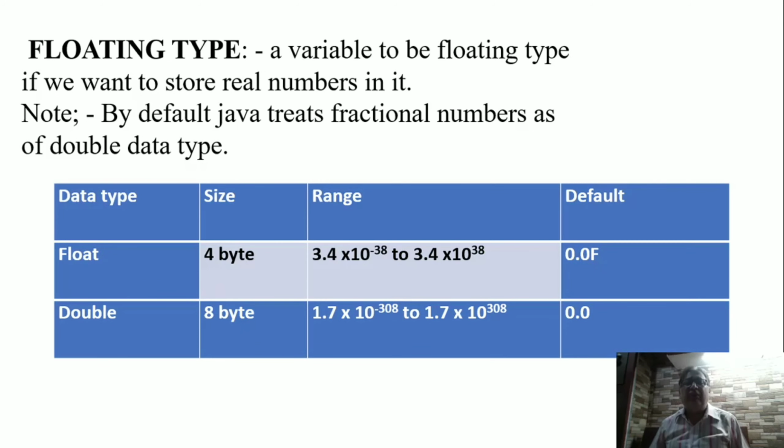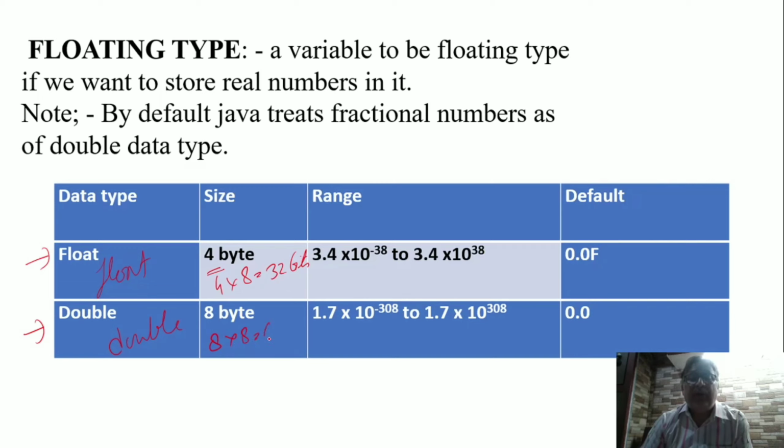Real numbers: how to store real numbers? To store real numbers, Java provides floating type data. There are two types of variables, float and double. The memory occupied by the float type variable is 4 bytes, or 4 into 8, 32 bits. And for the double type, it is 8 into 8, 64 bits.